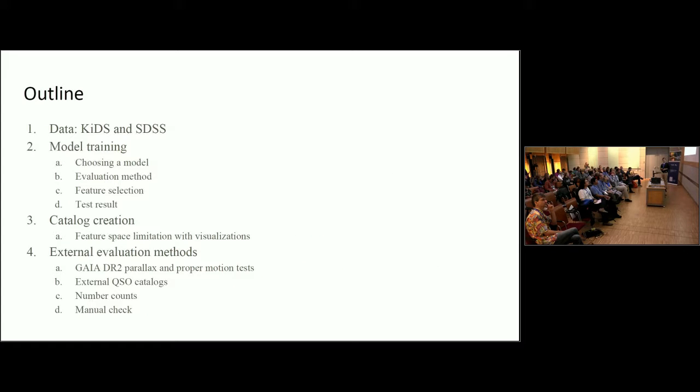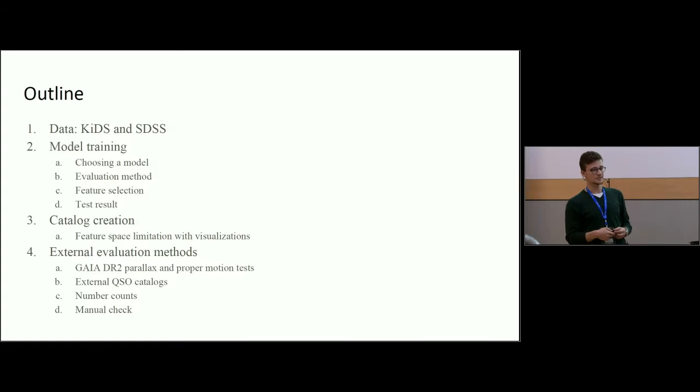So this is a quick outline, and we are going to introduce the KiDS survey and the training and inference data sets. Then we are going to talk about model training. Then we'll move to creation of the catalog and the important thing of feature space limitation to match training and inference data sets. And then, very important, this is actually where quasars are mostly taken into consideration, because this so far is just photometric classification with some metrics for quasars.